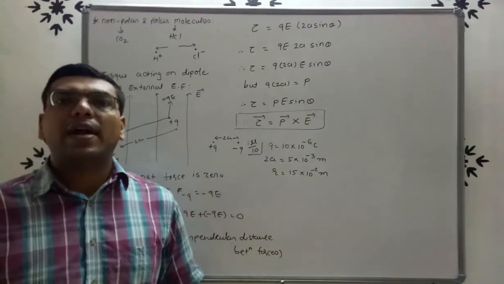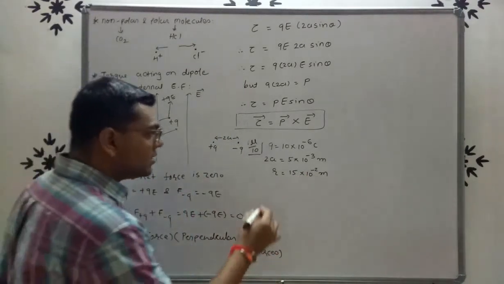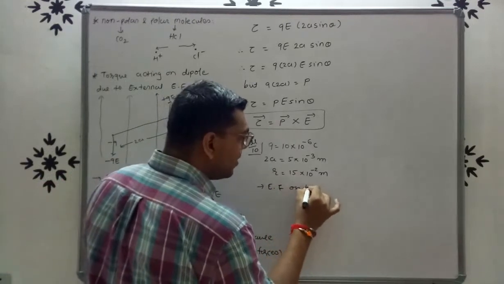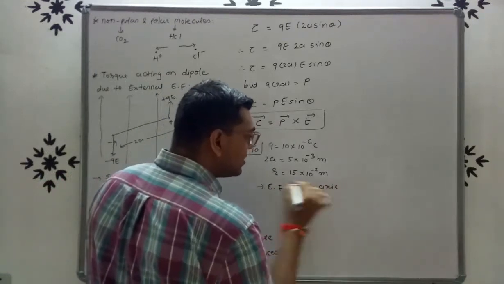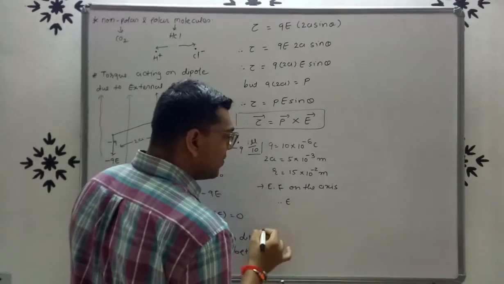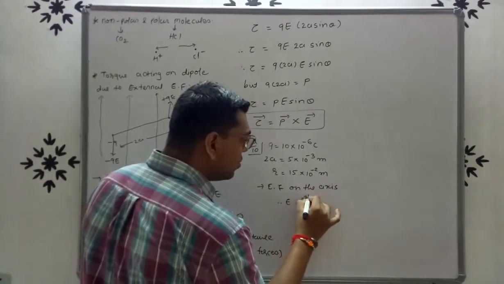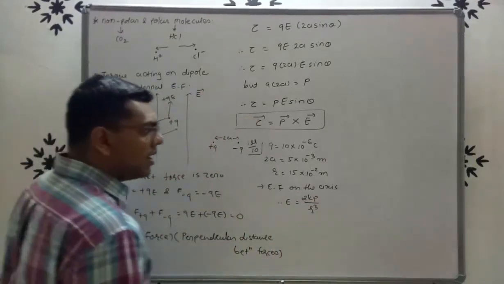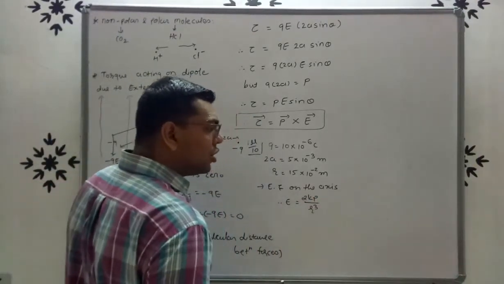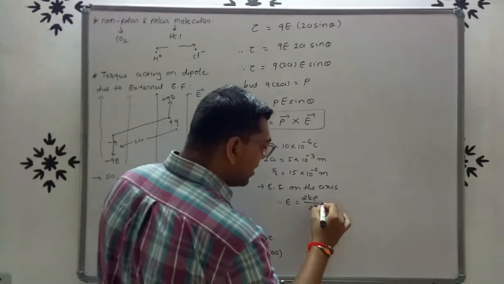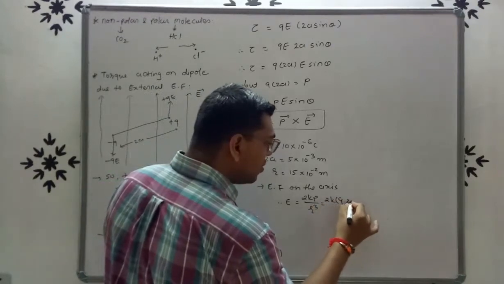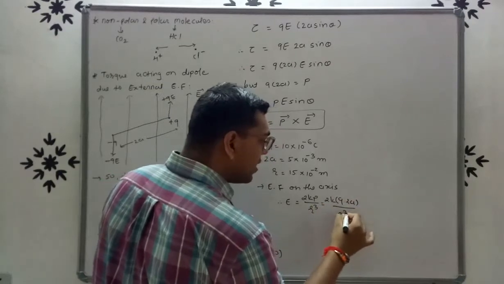So we have to find out the electric field on the axis. So E is equal to 2kp upon r cube, right? And we know that p is equal to q into 2a. So we can also write E is equal to 2k, q into 2a upon r cube.